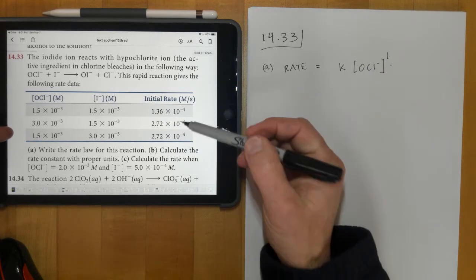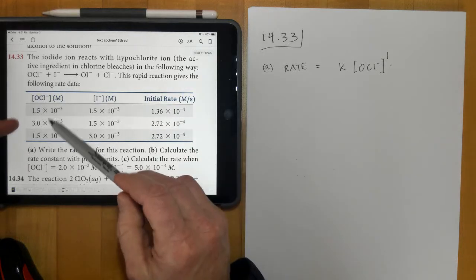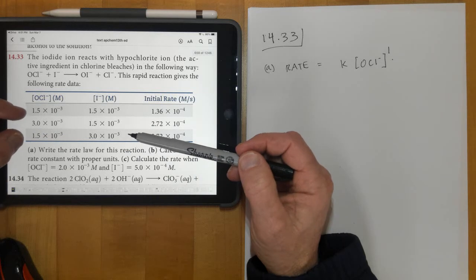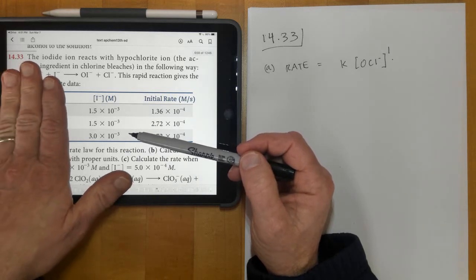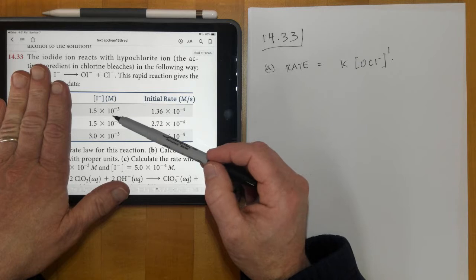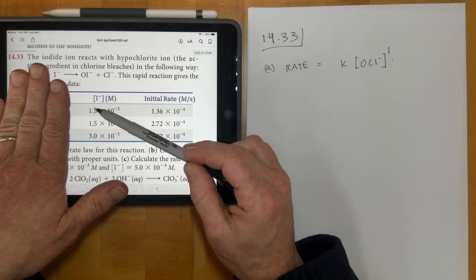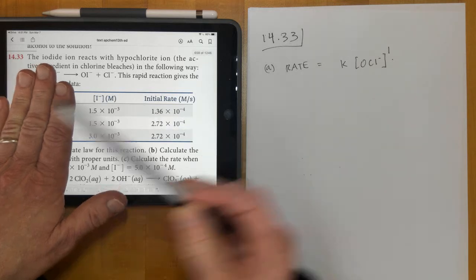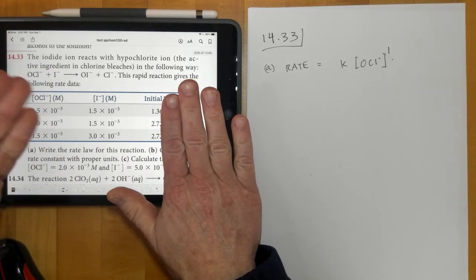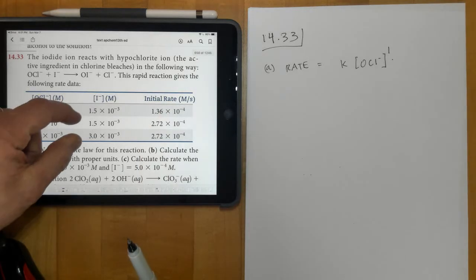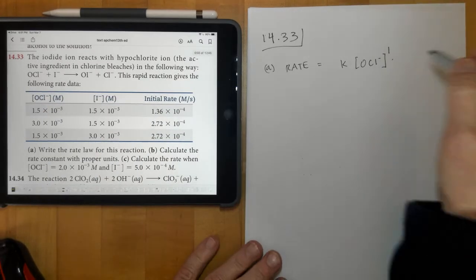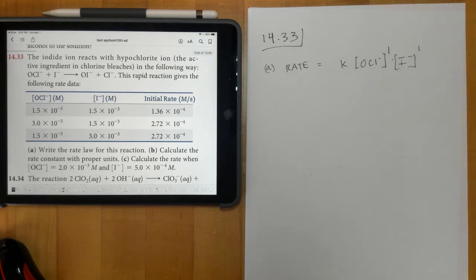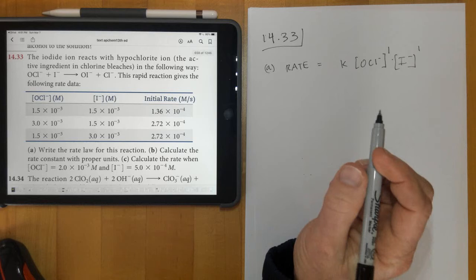Now we have to look at some different experimental data where OCl minus stays the same, but I minus changes. So we can see in reactions 1 and 3, OCl minus stays the same, so that's out of the question now. And this goes from 1.5 to 3, so I minus doubles, and you can see that the rate goes from 1.36 to 2.72. Ignore the times 10 to them, you can see it also doubles. So when the I minus doubles, the rate doubles, so that means that the I minus must also be to the first power. So it's a first order reaction, so there's our rate expression.